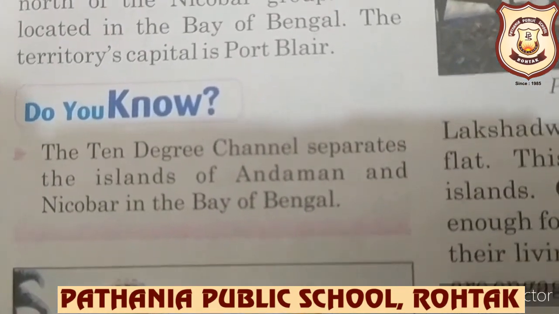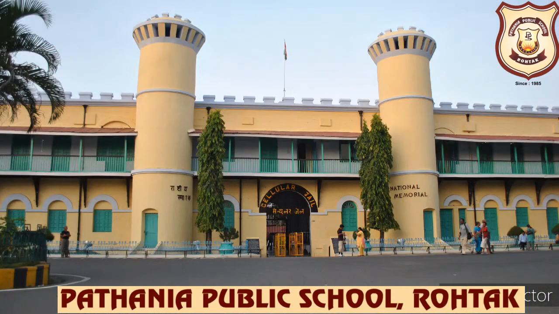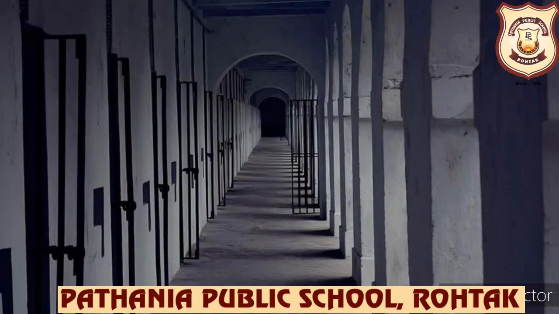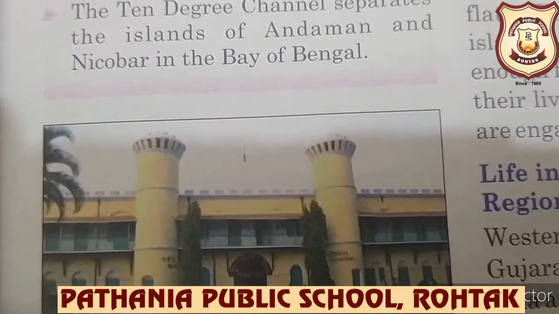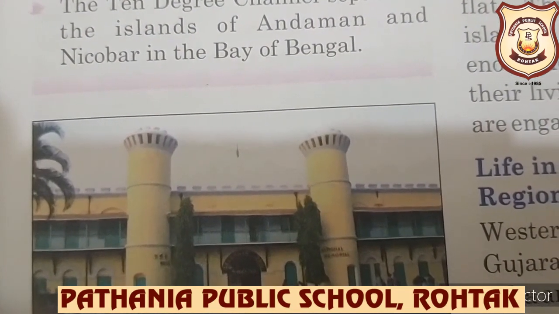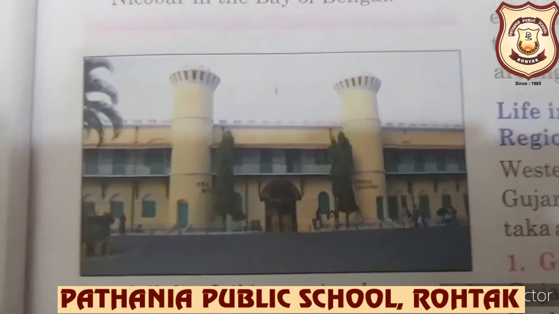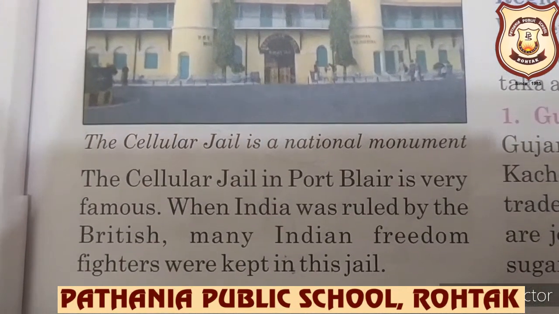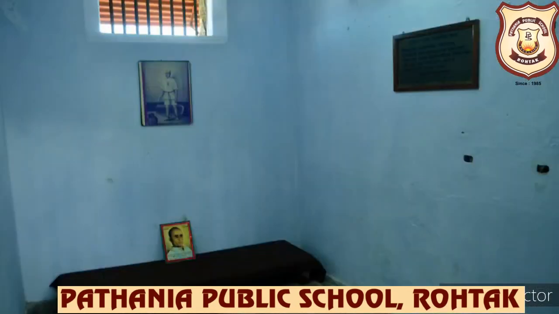Right. So you can see this is the pic of Cellular Jail. It's a national monument now. Telling you why it is a national monument, because many freedom fighters were kept in this prison, in the Cellular Jail, during the struggle of India's independence. Now a national monument, the beautiful beaches in the islands are a great attraction to tourists. Okay. So now the Cellular Jail in Port Blair is very famous. When India was ruled by the British, many Indian freedom fighters were kept in this jail.